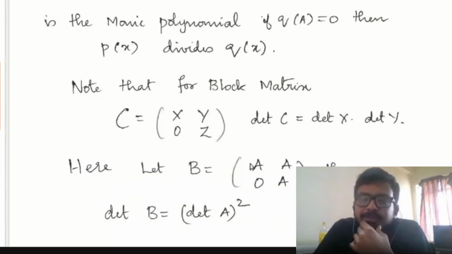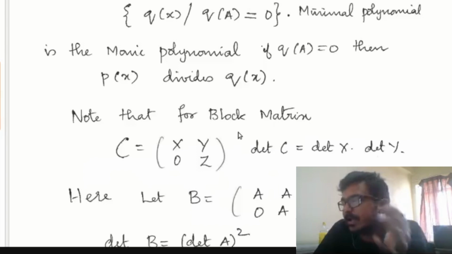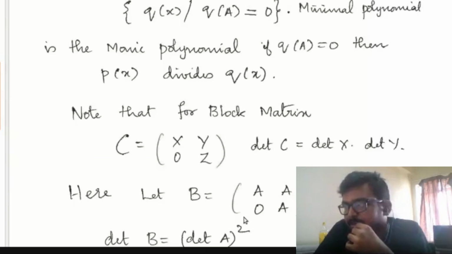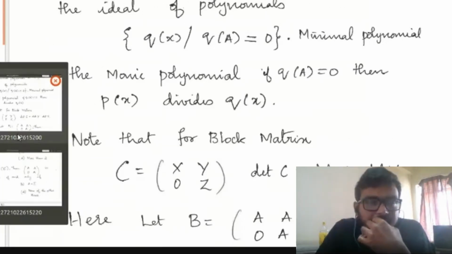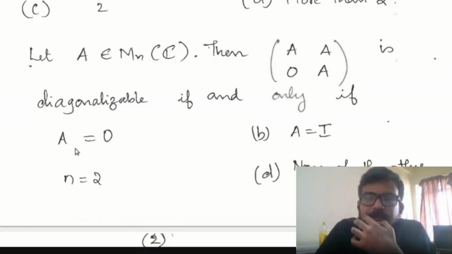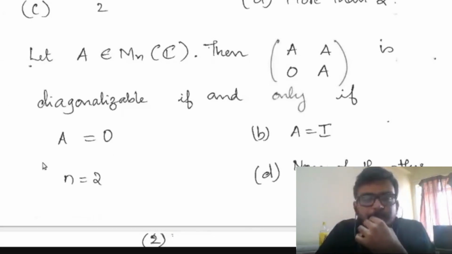So here our B is A0A. I am assuming that B is diagonalizable, and we'll see what we will obtain. Anyway, we got that option B is wrong. So now we'll see whether option A is correct or not, whether the matrix A has to be necessarily a zero matrix. If we get that option correct, then option C will automatically be wrong.